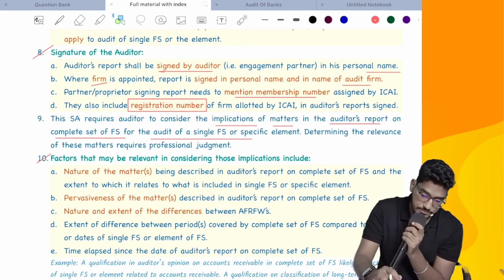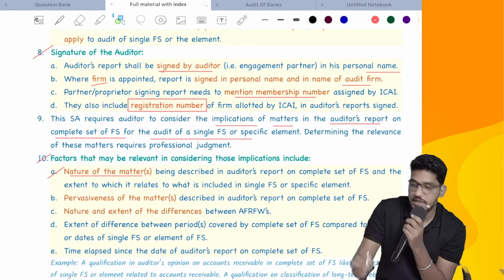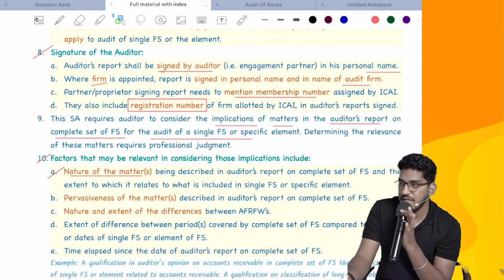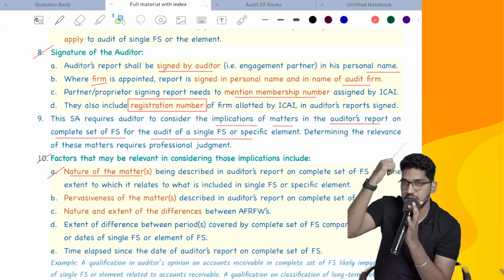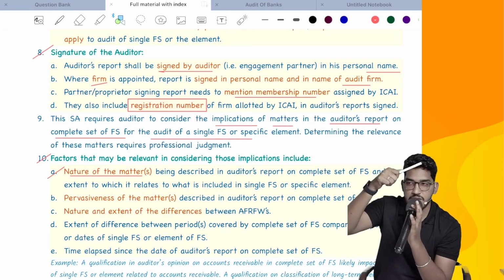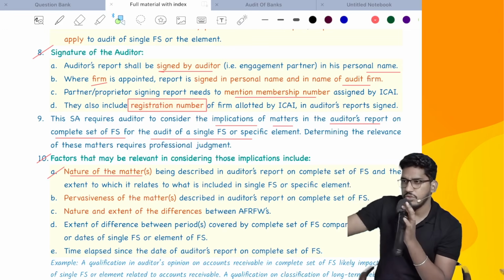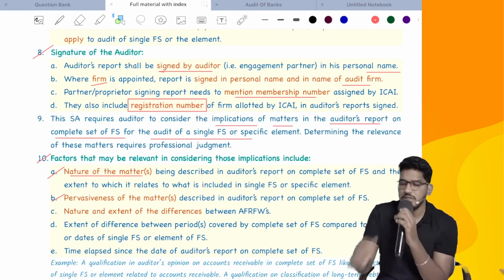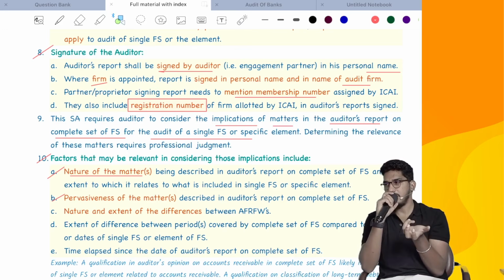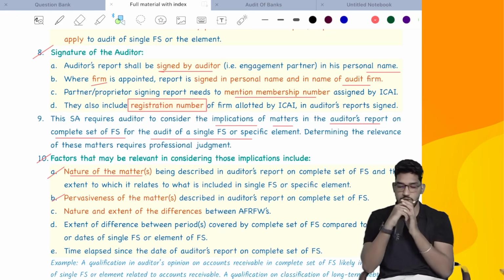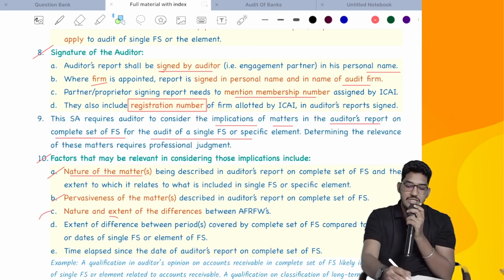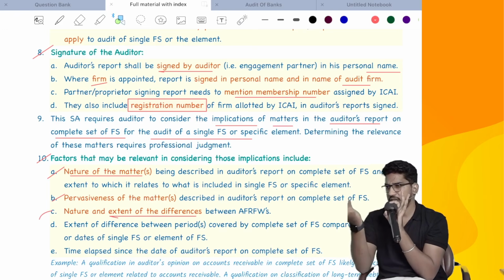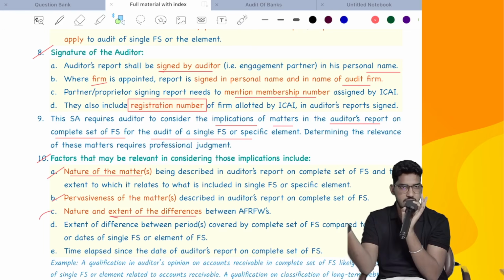What are those factors? Number one, nature of the matter. Nature of the matter in the sense, regarding which matter that modification or highlighting is there, you have to check. Here is where that example comes. Trade receivable modified opinion is there, but you are conducting audit of trade payable. No need to consider it. It also depends on the pervasiveness of the matter described in the auditor's report. What is the significance of the matter because of which the difference is there in the main audit report. It also depends on the nature and extent of the differences between applicable financial reporting frameworks. If you are using a different applicable financial reporting framework, then you might not consider it.